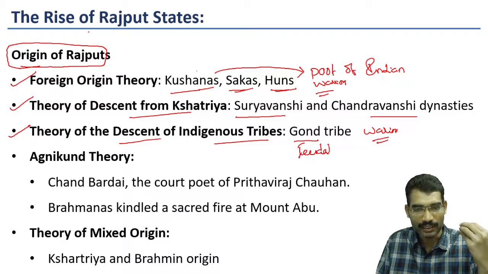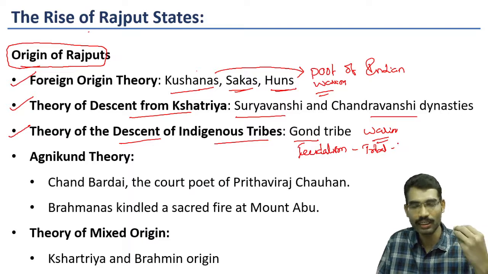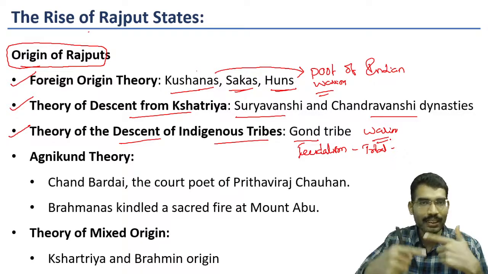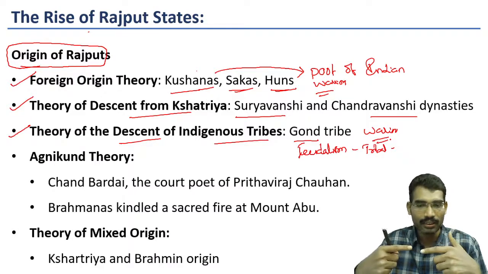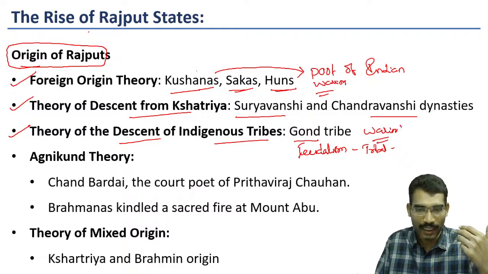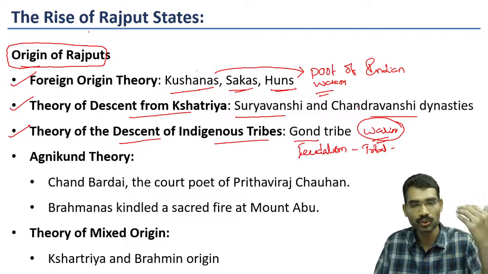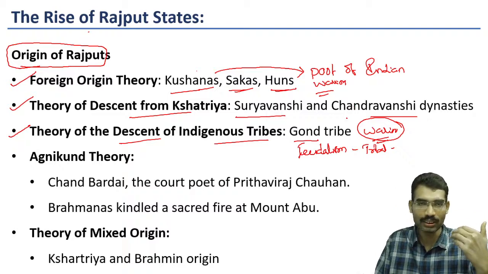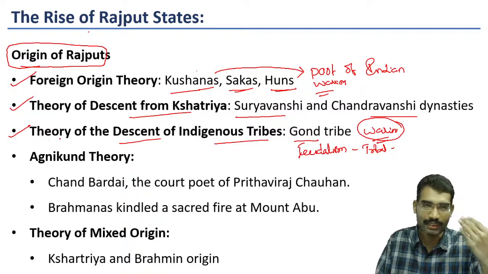feudalism enhanced, these tribal lands were given as part of salary to the administrators. Now these administrators brought Brahmanas into their lands. Brahmanical traditions gradually entered this region, and they gave the warrior-like tribal people the lineage of Suryavamshi and Chandravamshi, so that they became part of the Kshatriya Varna. That is how one theory suggested.